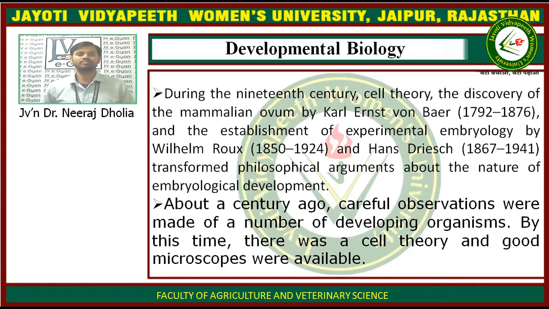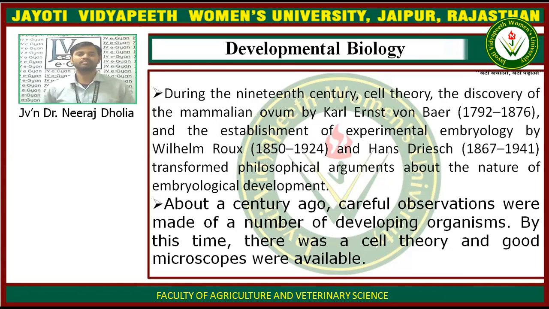During the 19th century, there were various discoveries, like the cell theory, the discovery of the mammalian ovum, and the establishment of experimental embryology. Experimental embryology means embryology which is based on experiments. So these all accelerated the study of embryology.